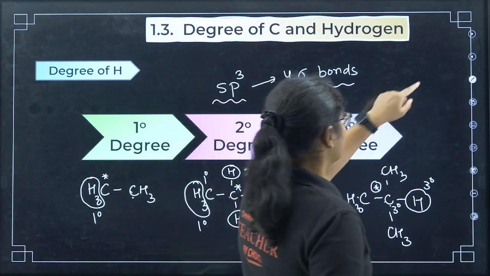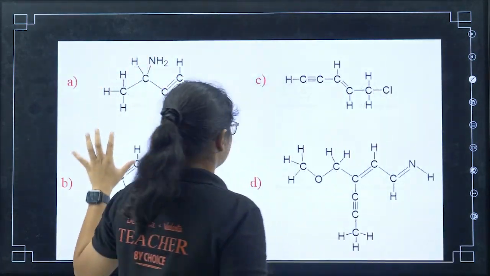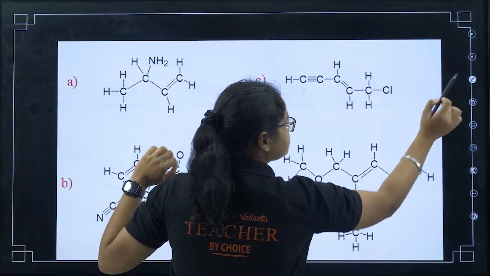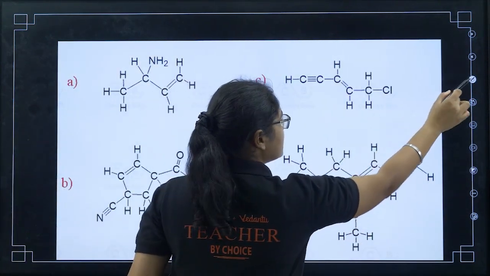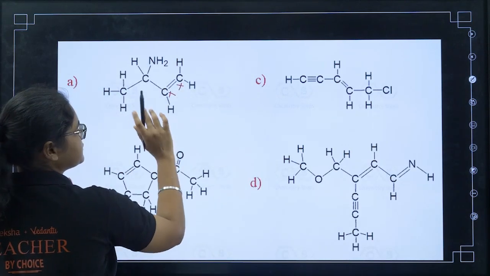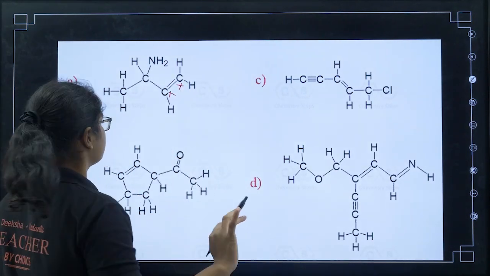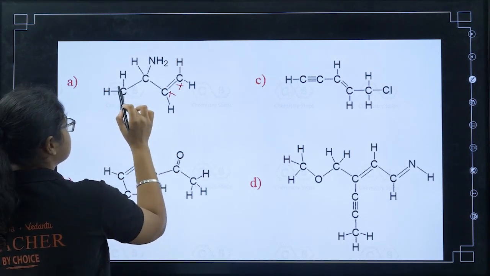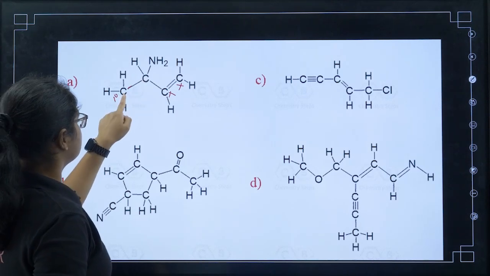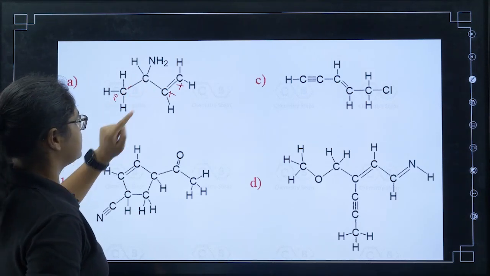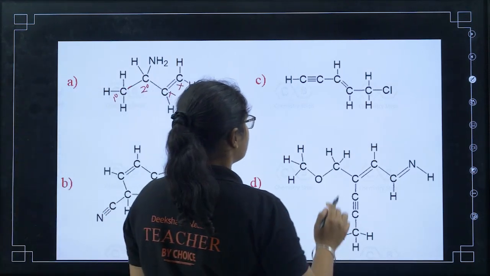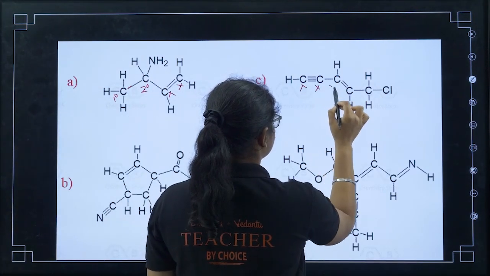Okay, so now let's do some questions. We will be doing those same examples that we have discussed before. I have to first find out which carbon is which. This is sp2, this is sp2, so for these we cannot talk about their degree. Here I can talk about the degree. Now see, this carbon is attached to only one carbon, so definitely this is primary. This carbon is attached to 2 carbons, this carbon and this carbon, so this is secondary.